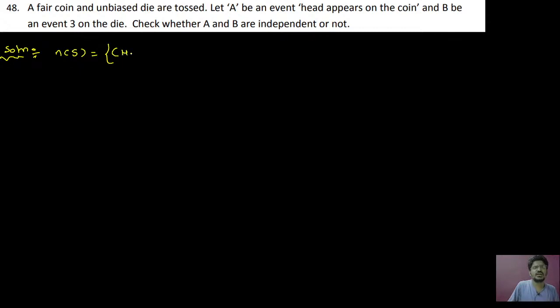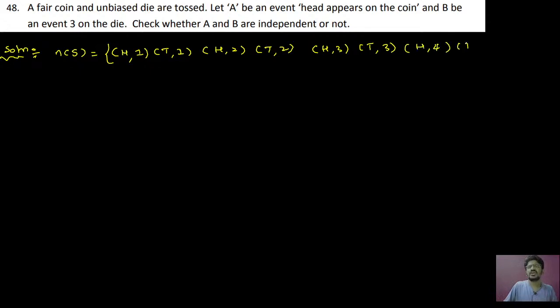That means we can get (H,1) and (T,1), (H,2), (T,2), (H,3), (T,3), (H,4), (T,4), in the same way (H,5), (T,5), (H,6) and (T,6). These are the total number of outcomes in the sample space when a coin and an unbiased die are thrown.